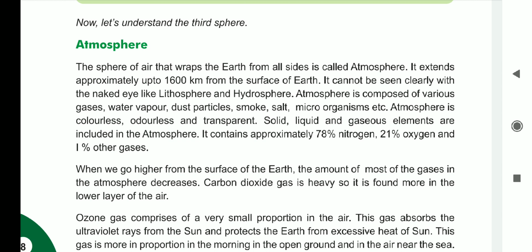Water vapor: you may have read in science, in the water cycle process, that due to heat the upper surface of the water becomes very hot, vapor starts coming out and moves toward the sky. This process is called evaporation.